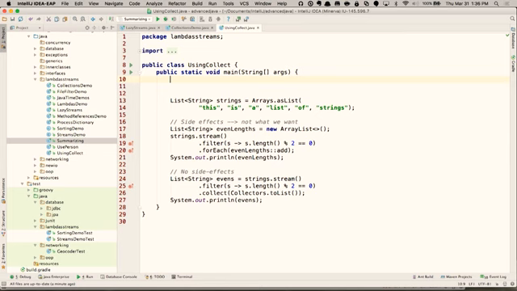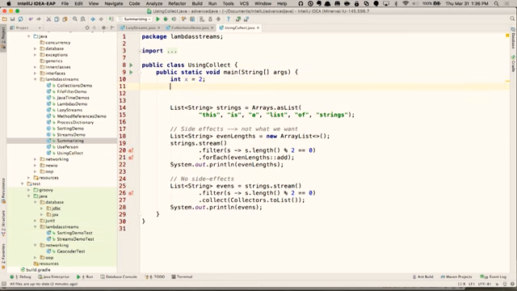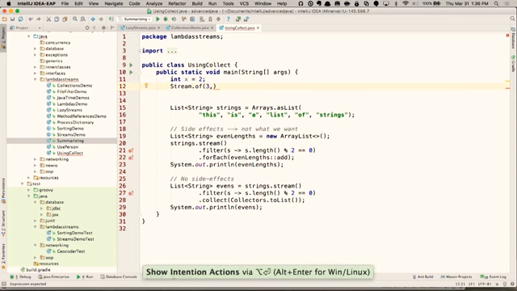So say I have a value called x and I set it to 2, and now inside here I want to take a collection and modify that value. So I'll do Stream.of, and I've got to import my Stream class there,